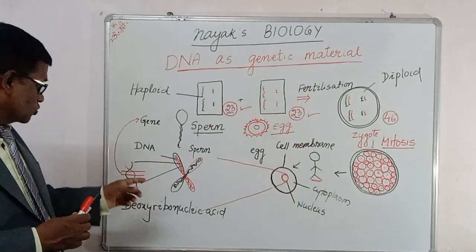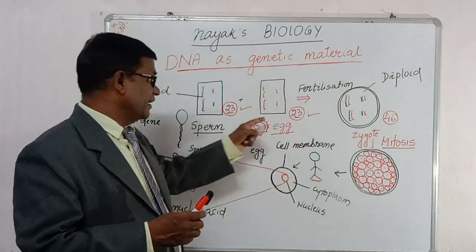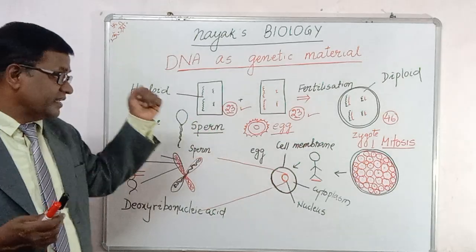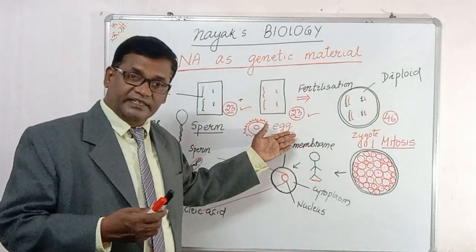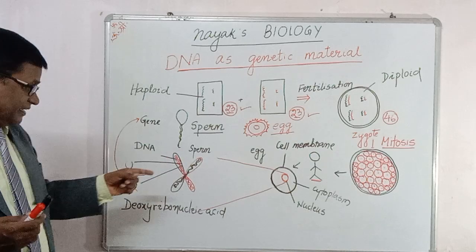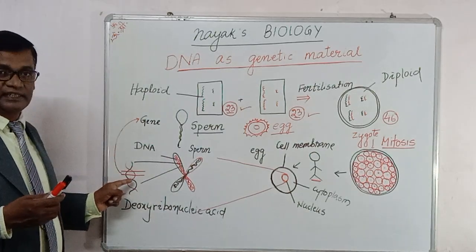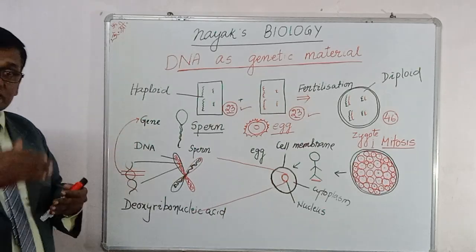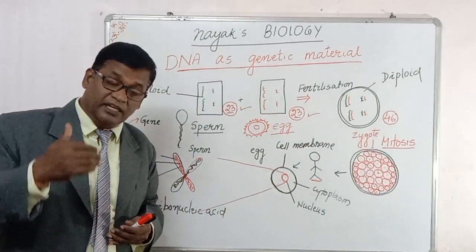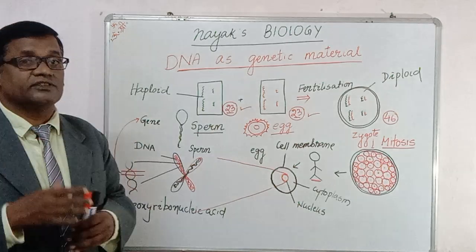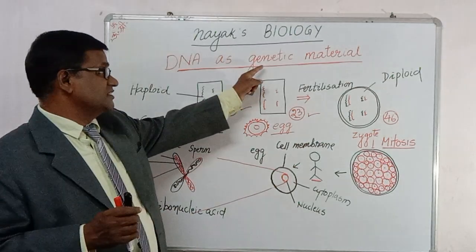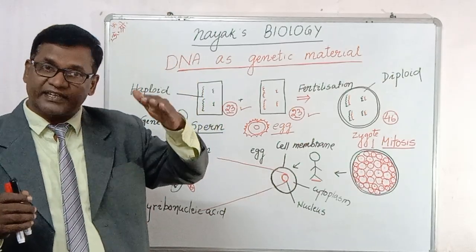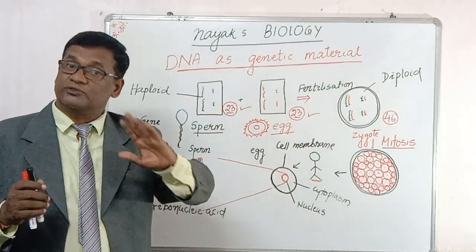Because it stores the characters of the sperm and the egg. What is the character of the sperm? The father's character. What is the character of the egg? The mother's character. And they are combined and stored in the DNA. This fragment of the DNA is called the gene, which is transmitted from generation to generation. Because it is transmitted from generation to generation, we call it a genetic material, because genetic material transmits the character from generation to generation.